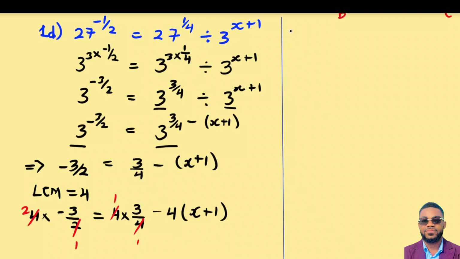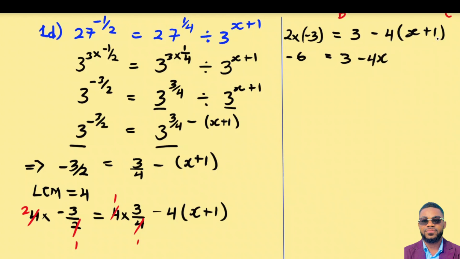Once again, I just want you to follow the steps. We have 2 times negative 3, equal to 1 times 3 minus 4 multiplying x plus 1. So 2 times negative 3 is going to be negative 6 equal to 3. Now, let's expand this side. Negative 4 times x is going to be negative 4x.